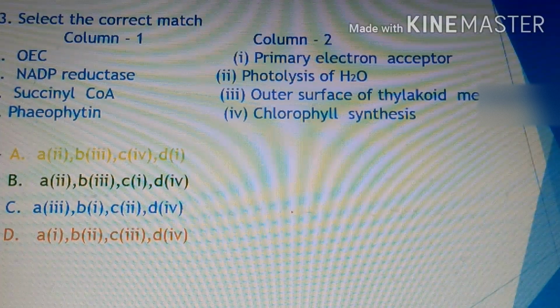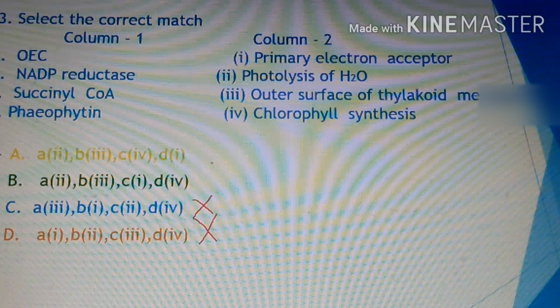So A matches with the second option of column second. You have to see in A, B, C, D. A second is present in A and B only, so automatically you have no need to see C and D. So you have to choose from A and B.